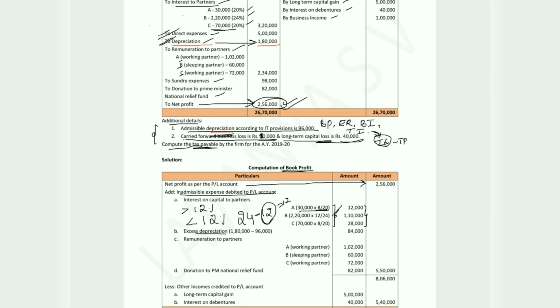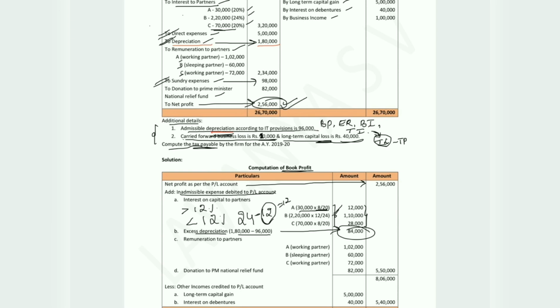Now this is how we were solving. Now there is another method to solve this. Now I have taken that method here. 1,80,000 minus 96,000, directly you can take 84,000 here. If you refer previous problem, we have solved it in a different manner, and now I have taken it in a different manner. So you can choose any one method here. So next we have sundry expenses. Sundry expense is related to business, 98,000, and we will ignore this.